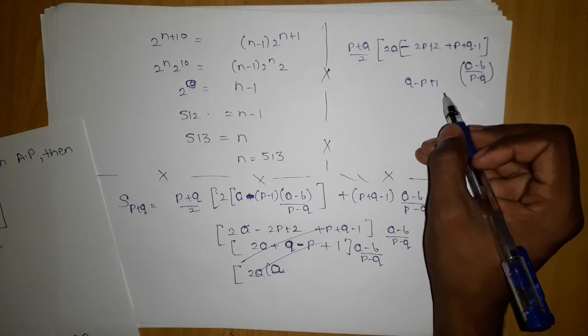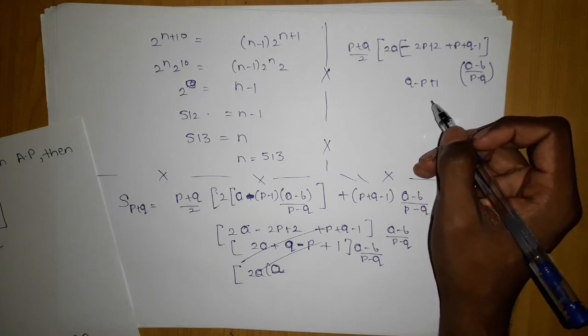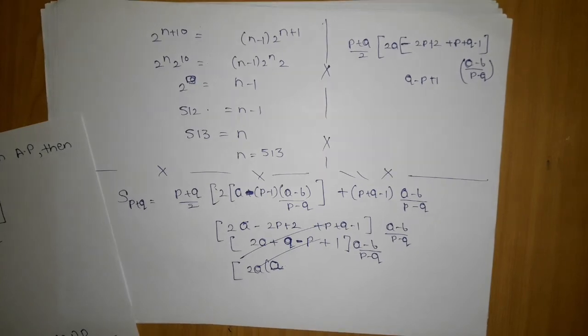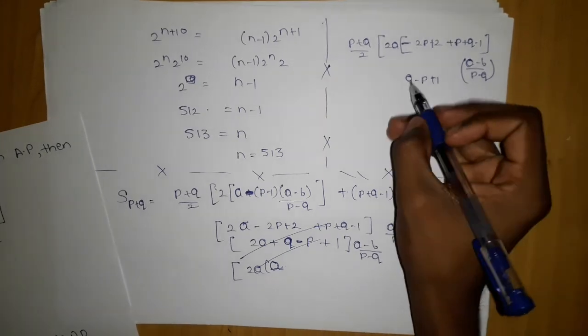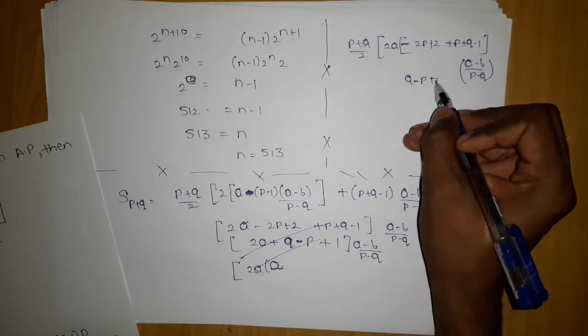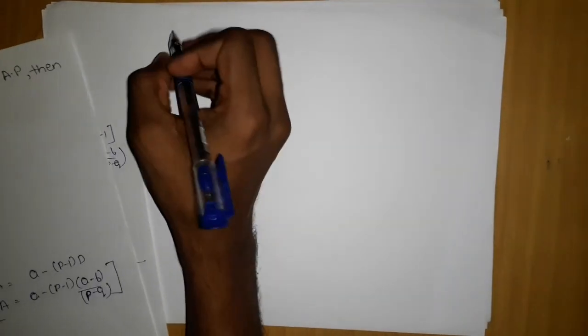Now here if we multiply, 2a will be left as it is, p minus 1 plus 1 upon a minus b. Let me write this separately, otherwise you will be confused.